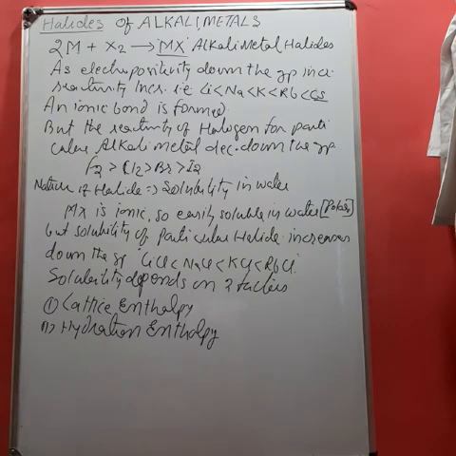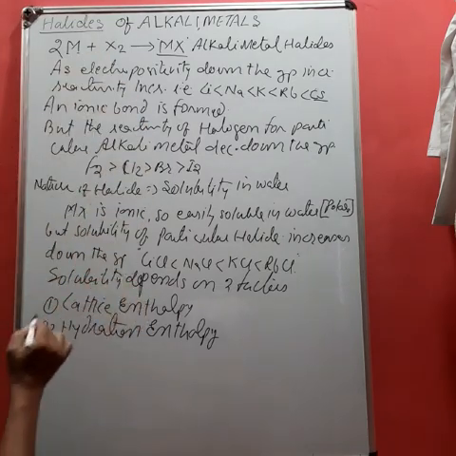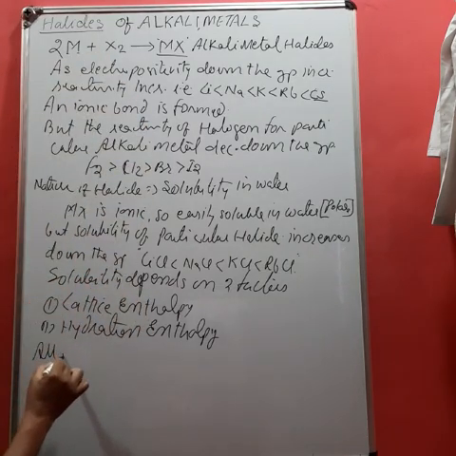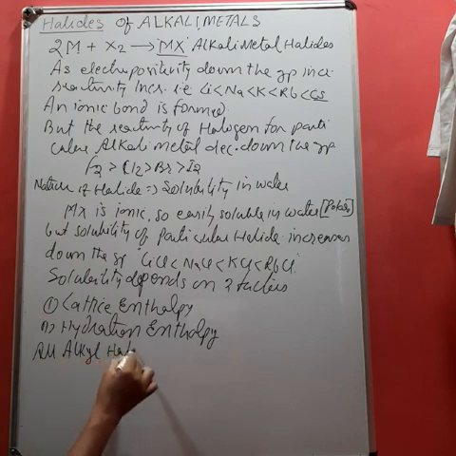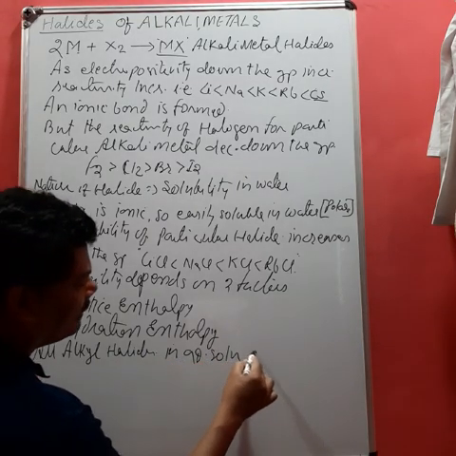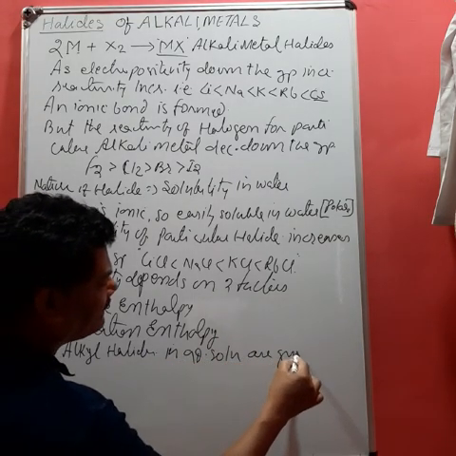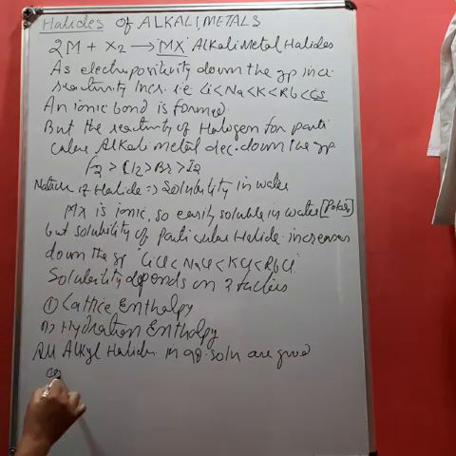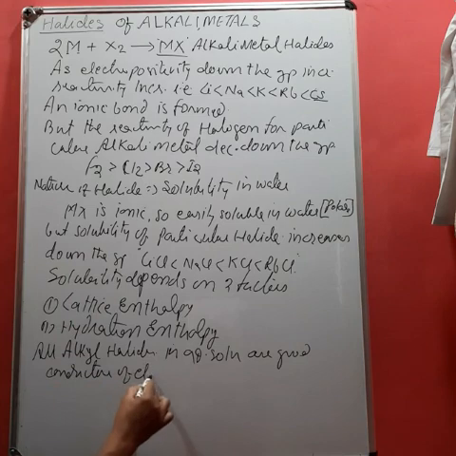Again, all alkali halides in aqueous solution are good conductors of electricity.